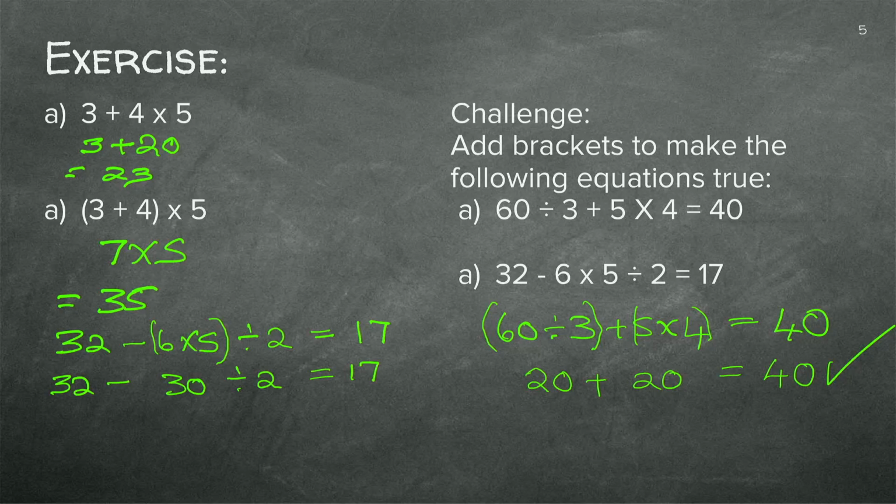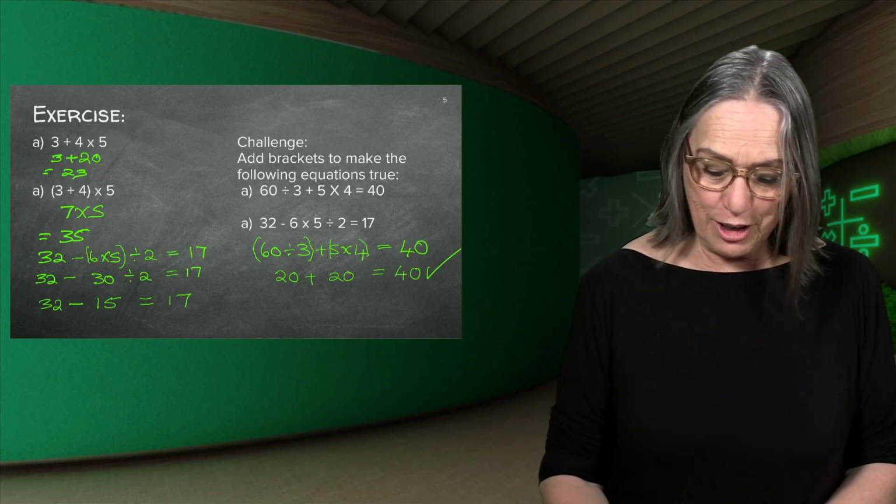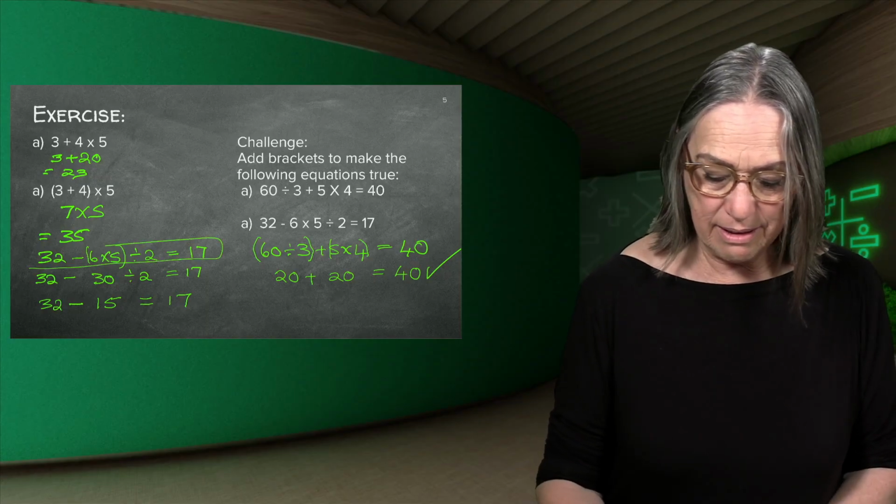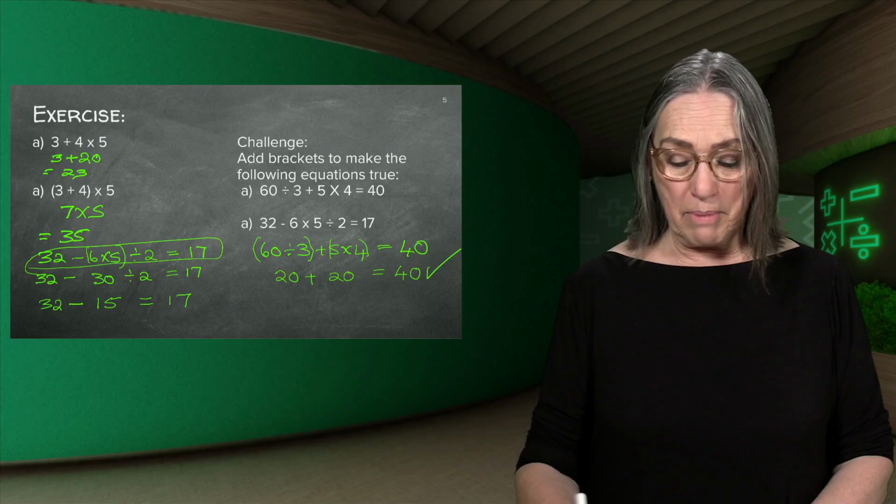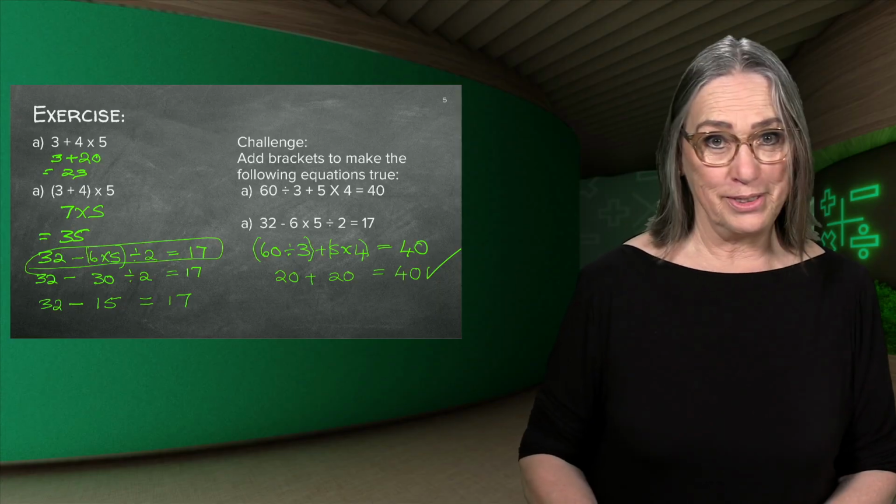Let's see if this is going to give us 17. Am I correct? So what do we do next? The division. So it's 32 minus 30 divided by 2, which is 15. I've got the feeling we are correct. So that will be the answer to make this statement true.